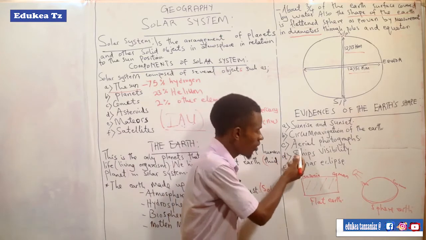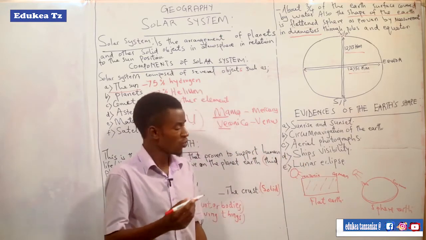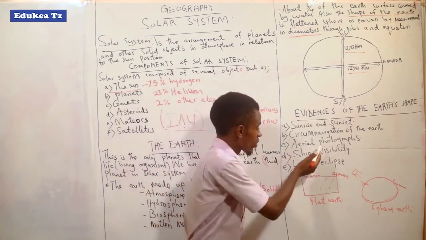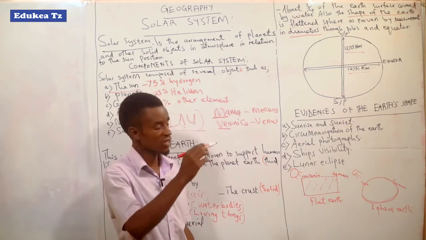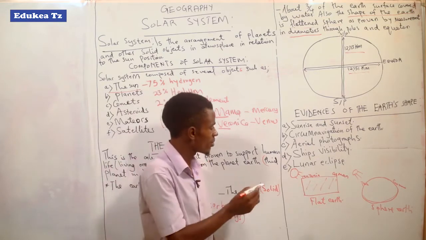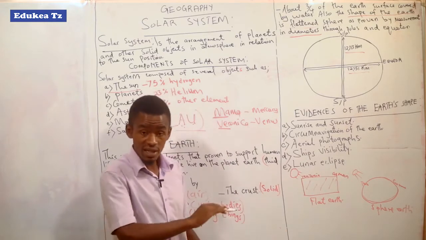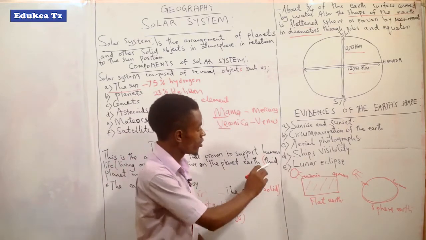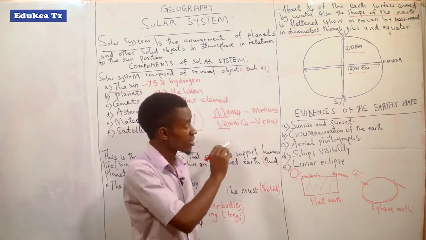So when we look at any types of aerial photograph, they show that the Earth is curved and not flat. You can't get an aerial picture which is directly flat. It is impossible. When you take the photographs, you can see that there is a curve.